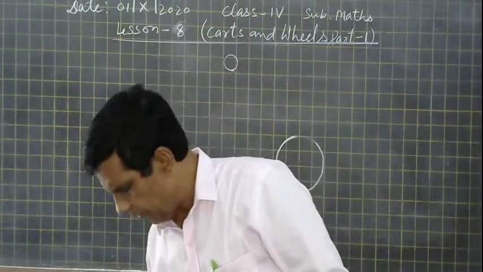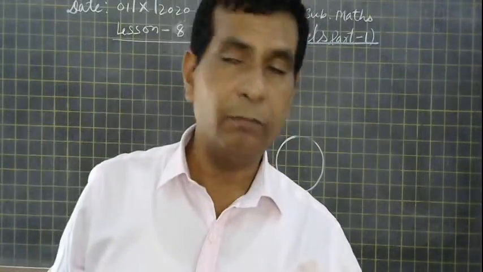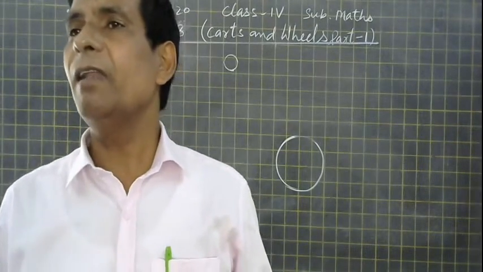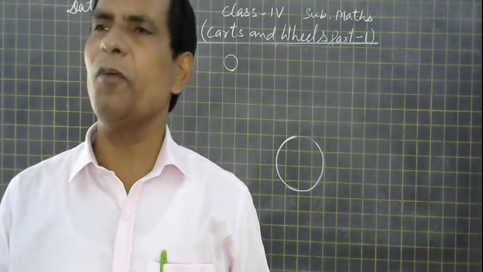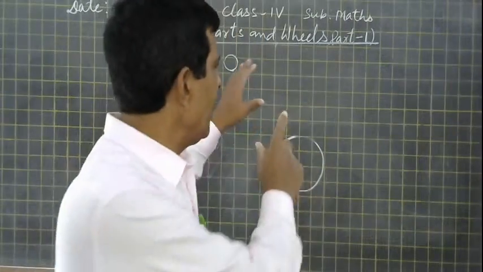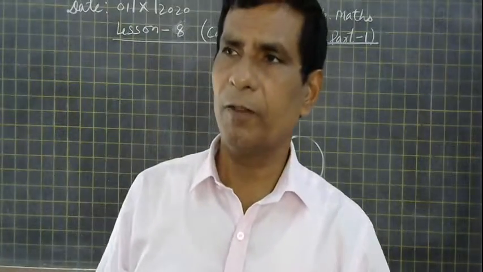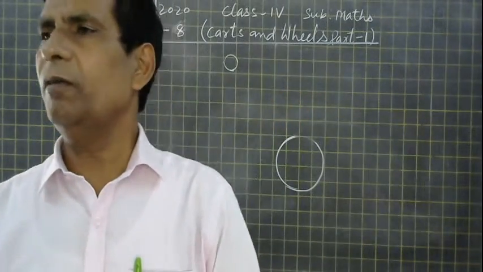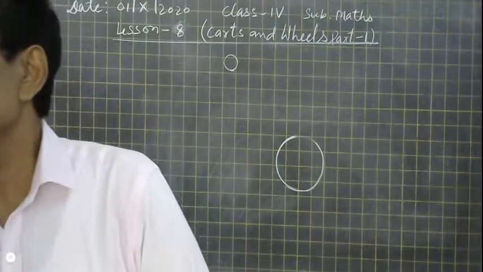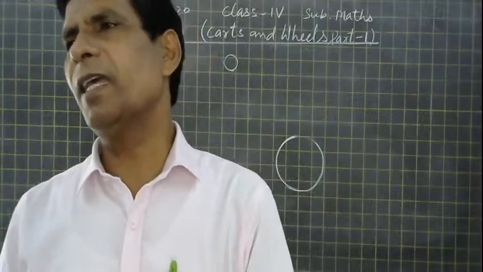In the same way, if you take that plate, a bangle, or some other objects, you can put them down and trace the circle. So this is the concept of our circle, and many circular things are there.